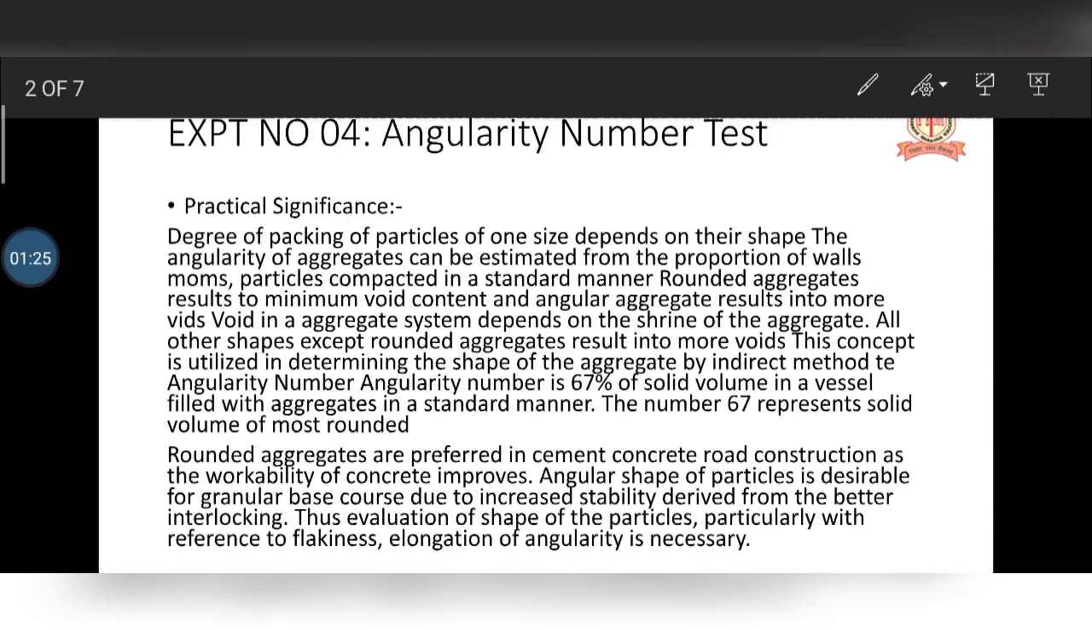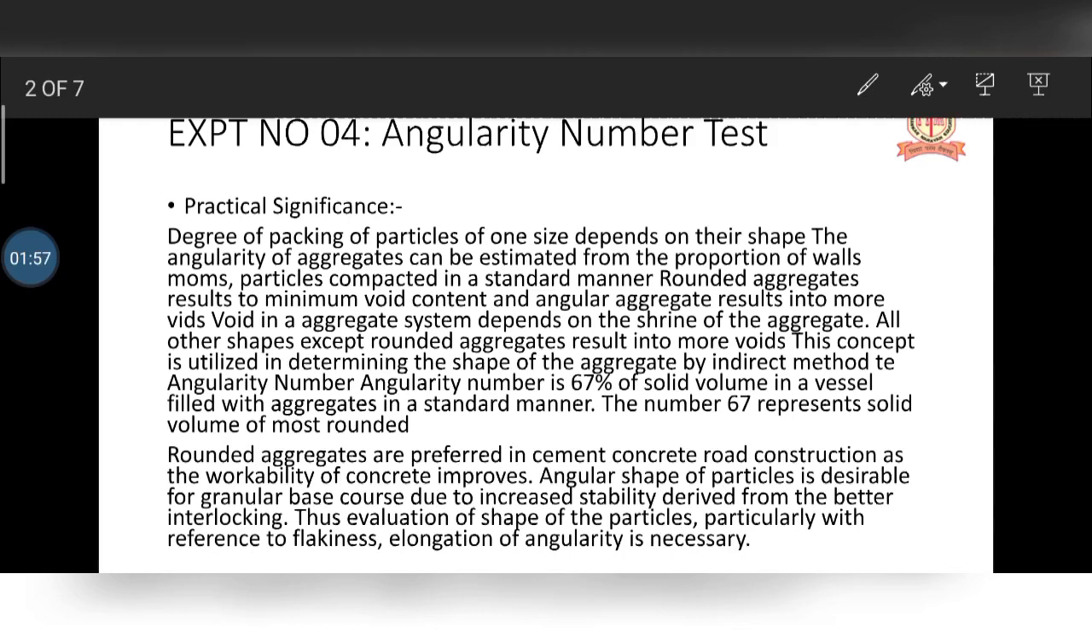Obviously, if the aggregate is not round, not a proper round, it may have a round or smooth surface, then obviously the voids between them will be less. This concept is utilized in determining the shape of an aggregate by an indirect method, that is the angularity number. Angularity number is 67% of the solid volume in the vessel filled with the aggregate in a standard manner. What does this mean?